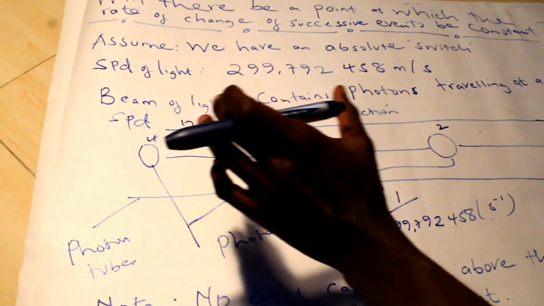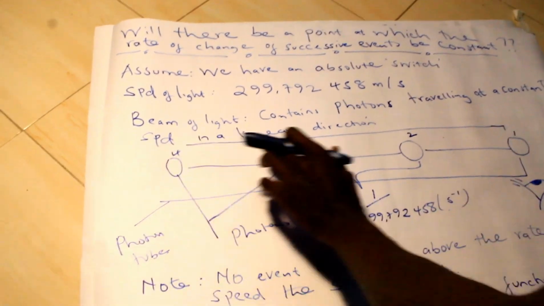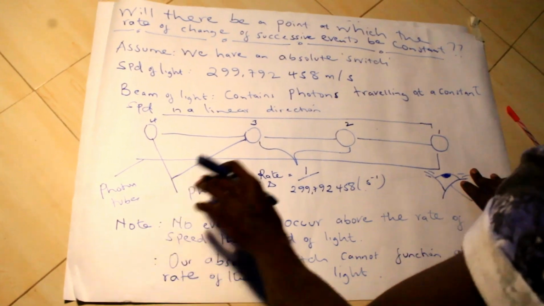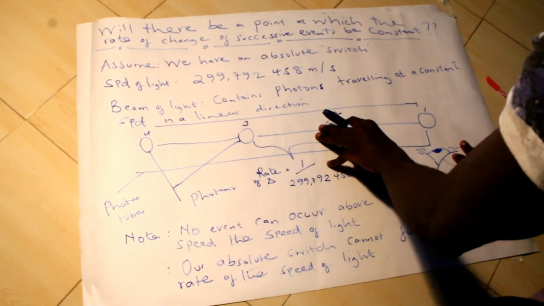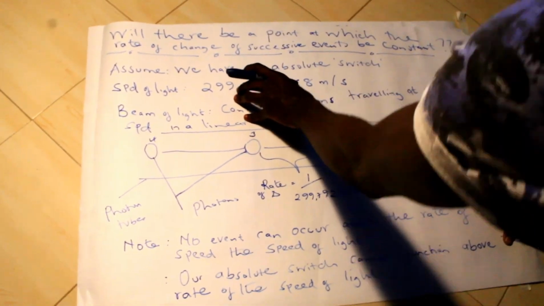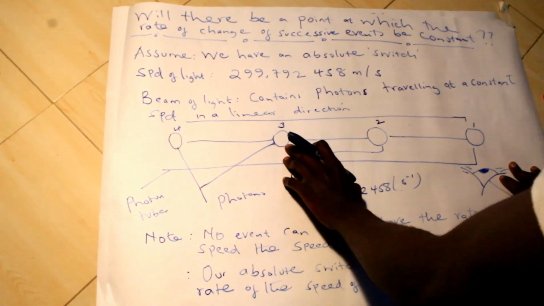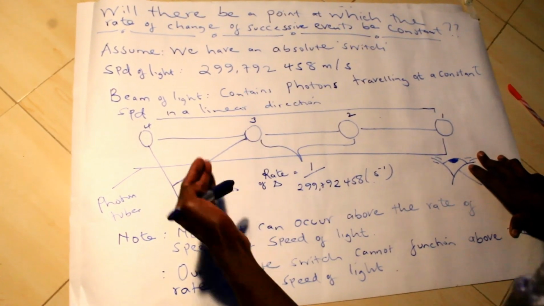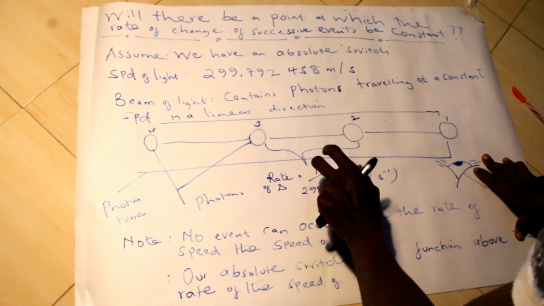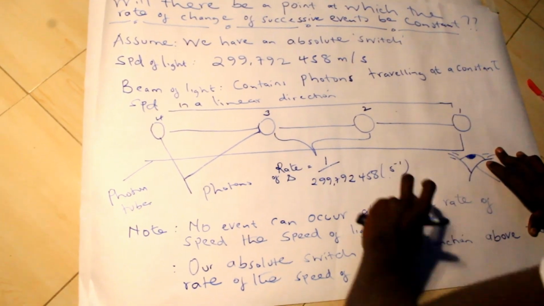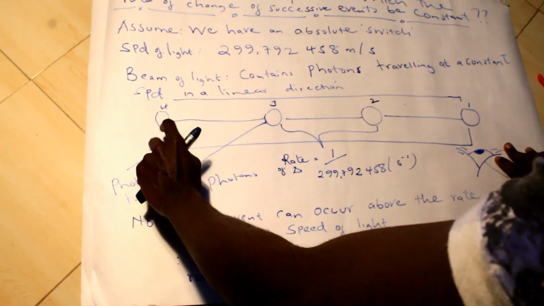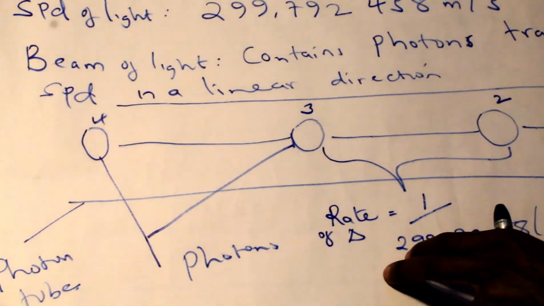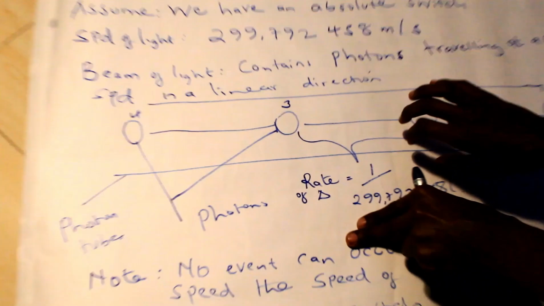We know that for a beam of light, it's the photons that produce the light, and our assumption in this concept is that the photons are moving in a linear direction and with a constant speed. That means that between photon 1 and photon 2 there's a specific distance, and we could assume that this will be the rate of change of our switch. So if we have an absolute switch which operates at the rate at which a photon can change its position to the next position, then we'll call that the absolute switch, above which no event can occur.